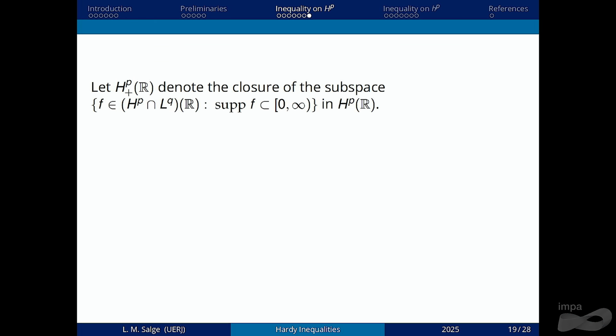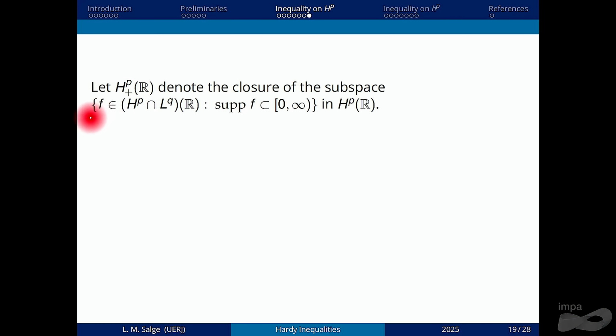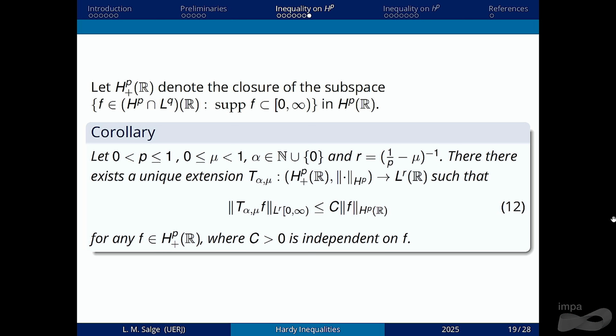So we can extend our operator to a subspace of the Hardy spaces. We consider the closure of this subspace, and we conclude that there is a unique extension of the Hardy operator to this closure such that we have the Hardy inequality.